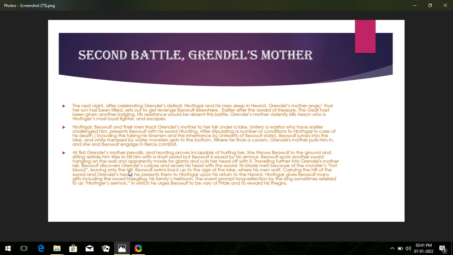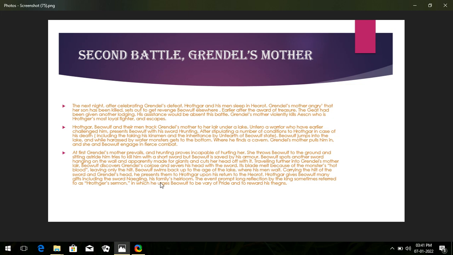Beowulf swims back up to the edge of the lake, carrying the hilt of the sword and Grendel's head.